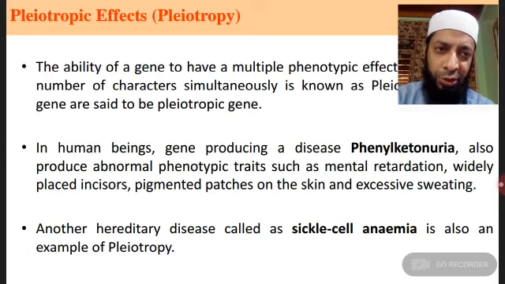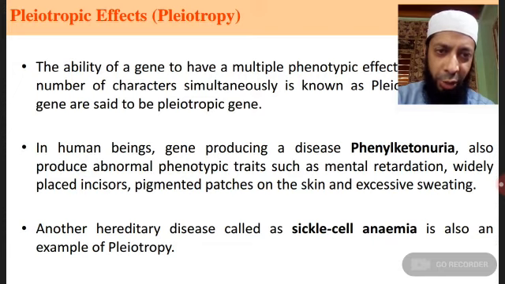In case of human beings, a defective gene causes a disease called phenylketonuria, wherein it produces abnormal phenotypic traits such as mental retardation, widely placed incisors, pigmented patches on skin, and excessive sweating.